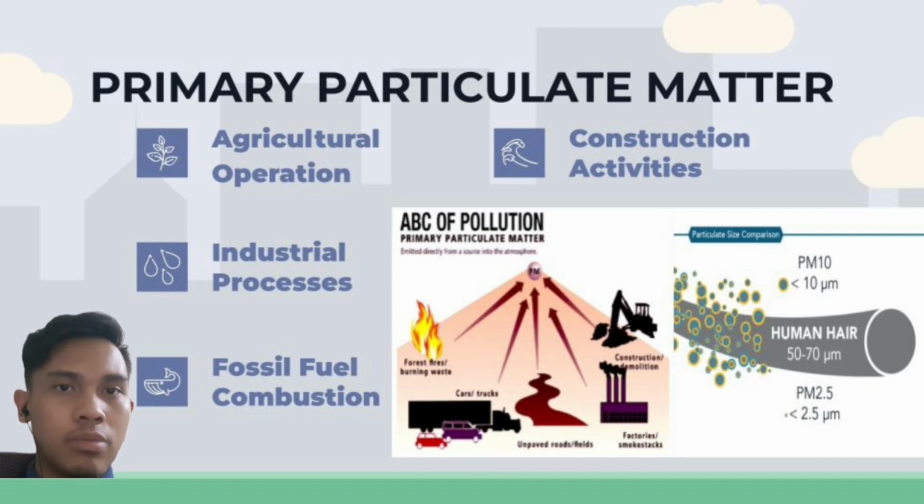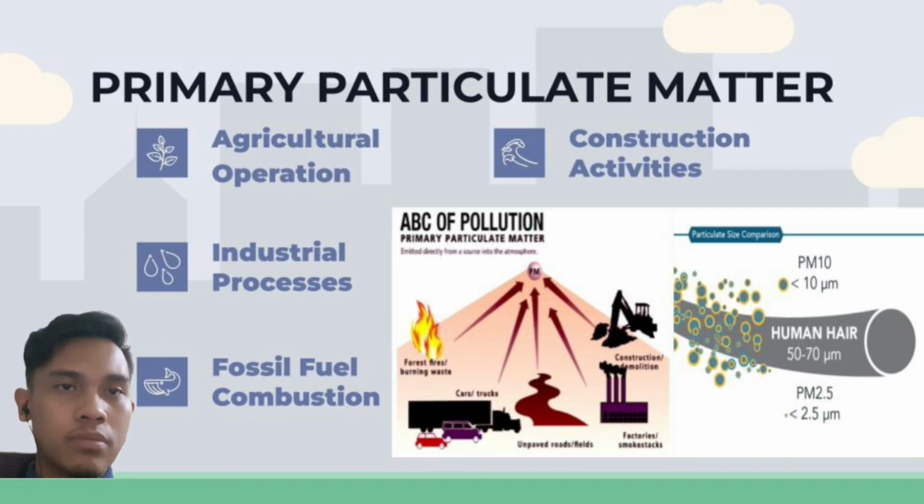Next is industrial processes that constantly release thick smoke from the factories and smokestacks. Thirdly, fossil fuel combustion, such as cars and trucks, releasing carbon monoxide daily. And finally, we have construction activities that also release a lot of smoke and dust that are very harmful to the environment.